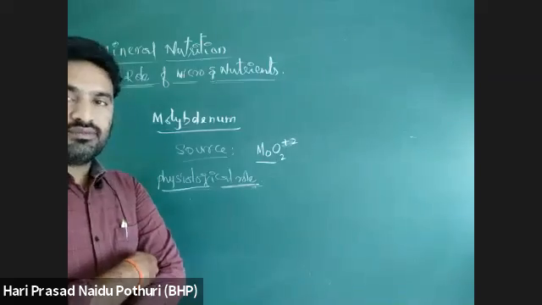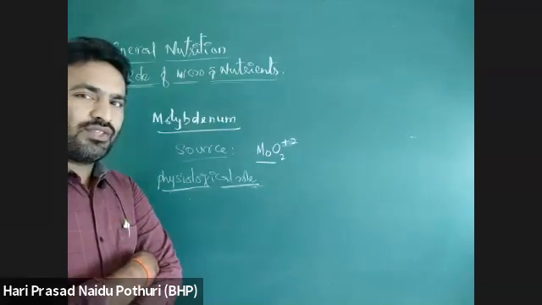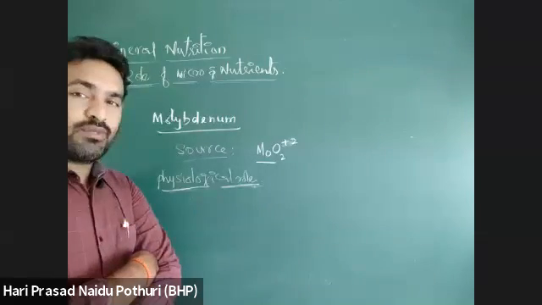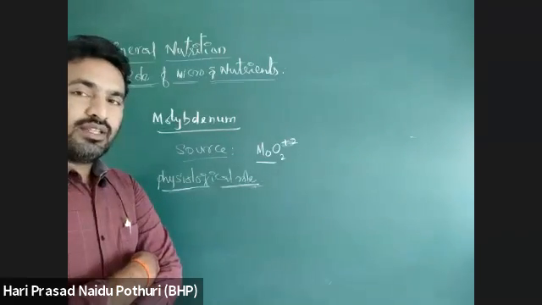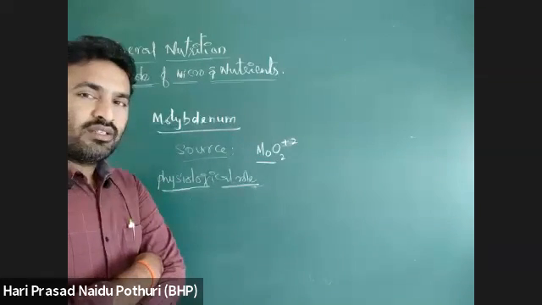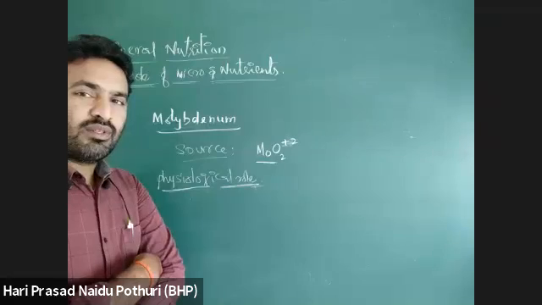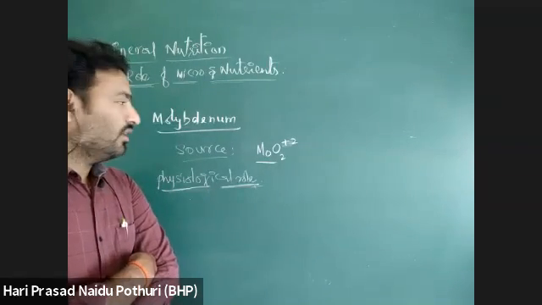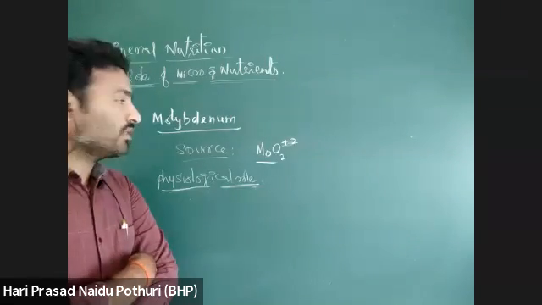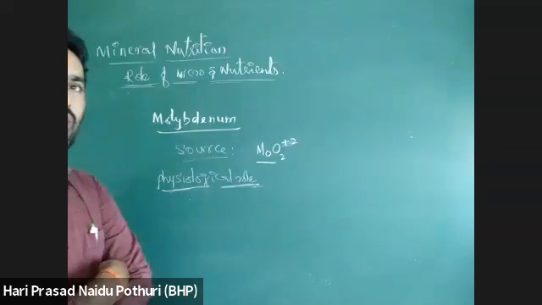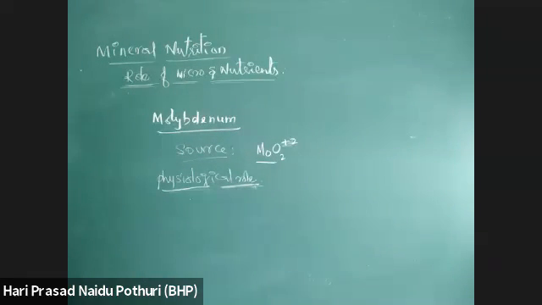Under cofactors of enzymes, we told that some enzymes need some cofactor. That cofactor may be a coenzyme or metal ion or a prosthetic group. That metal atoms we gave many examples. Under that, molybdenum acts as a cofactor for enzymes, like nitrogen fixing enzymes, nitrate reductase.